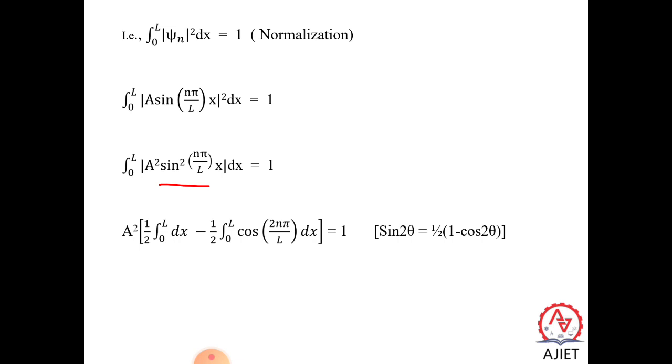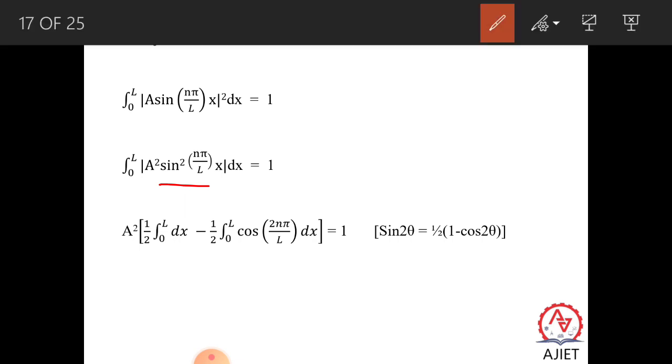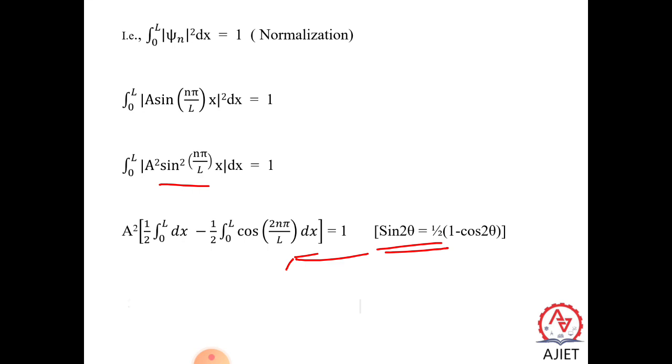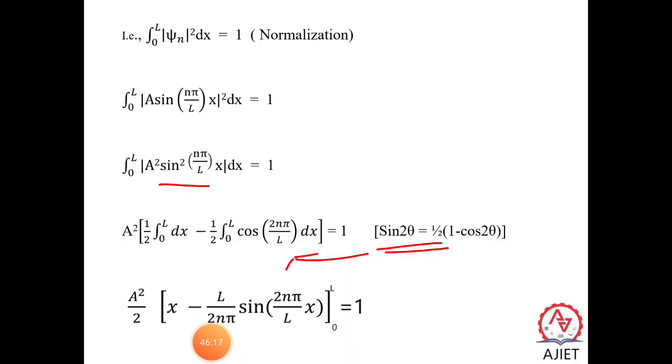We know that sin square theta can be written as 1 by 2 times (1 minus cos 2 theta). So this is applied here. Next, a square times, after performing the integration, x minus L by 2n pi sin 2n pi x by L, with the integration limit from 0 to L, is equal to 1.